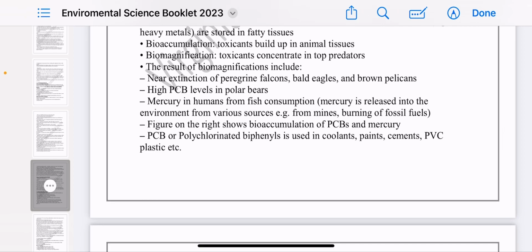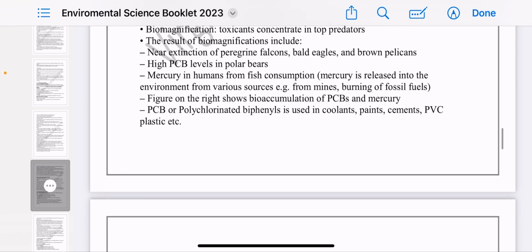Okay, there are many results of this biomagnification, including the extinction of many animals around us because they are affected by, or have accumulated, many toxins inside them. Also, in some humans we detect mercury inside their body or blood, and it comes from fish consumption.